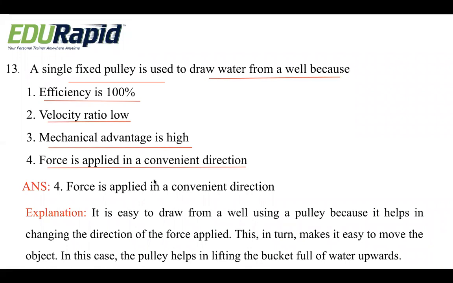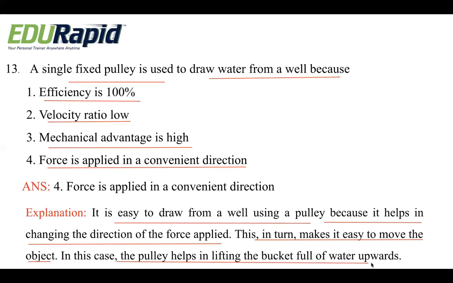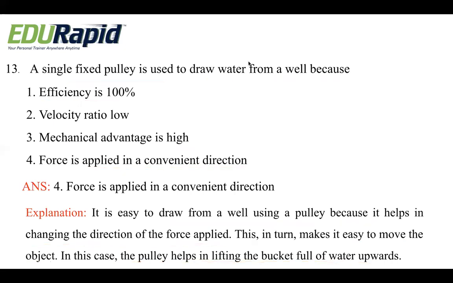Okay, let me go through it. It is easy to draw water from a well using a pulley because it helps in changing the direction of the force applied, right? This in turn makes it easy to move the object. It makes it easy to pull the object in an upward direction. In this case, the pulley helps in lifting the bucket full of water upwards. So we use a single fixed pulley for a well, right?